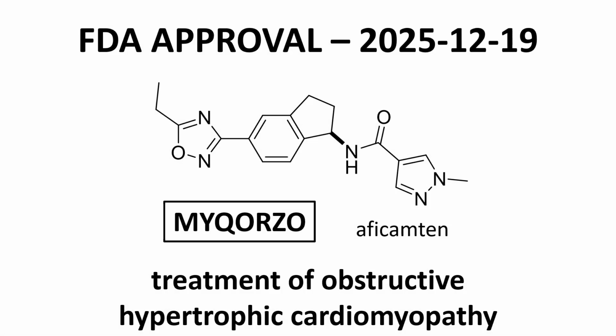That concludes the NDA approval of Myqorzo, which was announced by the U.S. FDA on December 19th of 2025. Myqorzo contains aficamten as its active pharmaceutical ingredient. Myqorzo is approved for treatment of symptomatic obstructive hypertrophic cardiomyopathy.